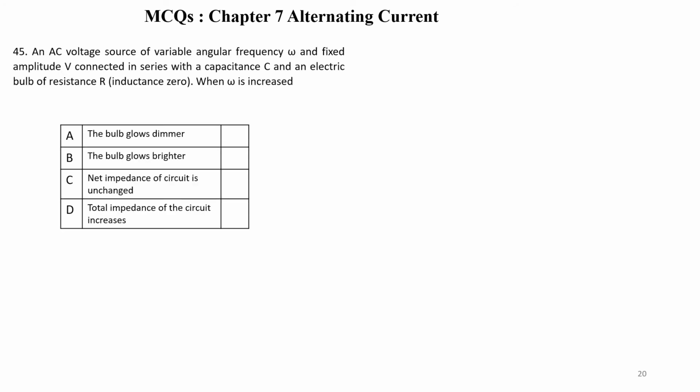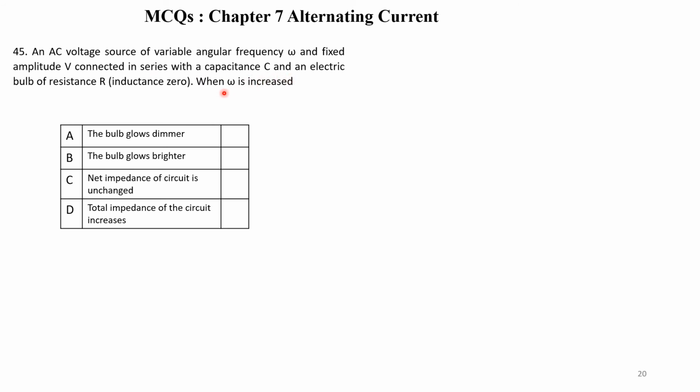Now we will take up questions from chapter number 7 on alternating current. An AC voltage source of variable angular frequency omega and fixed amplitude V is connected in series with a capacitance and an electric bulb of resistance R. So here in the circuit, the supply frequency is omega and the supply voltage is V, and R and C are in series.